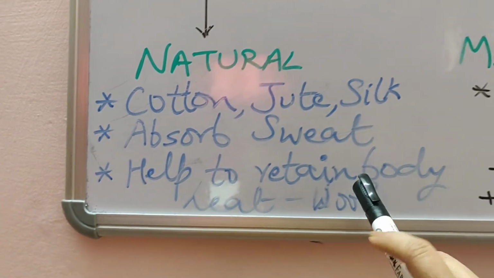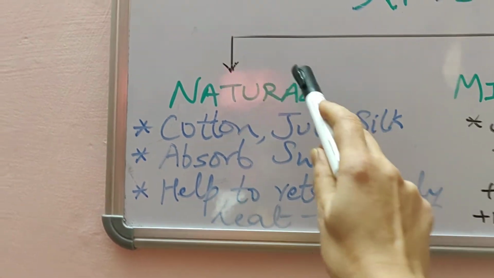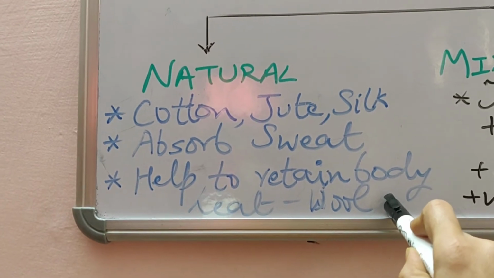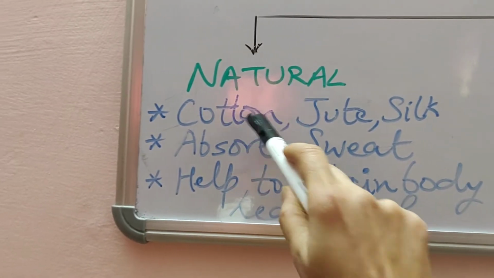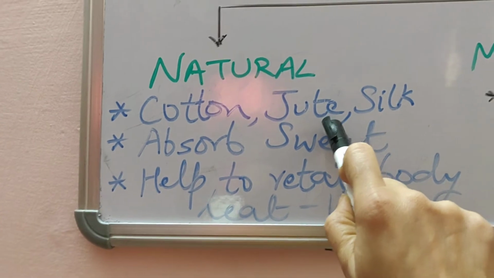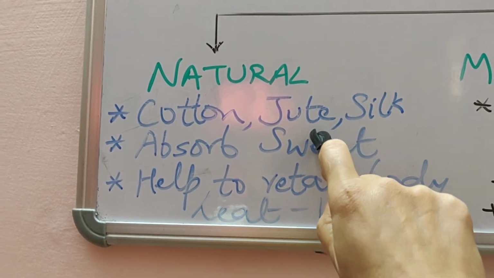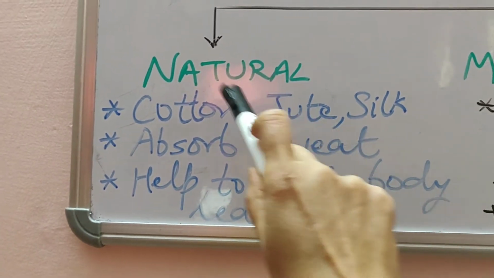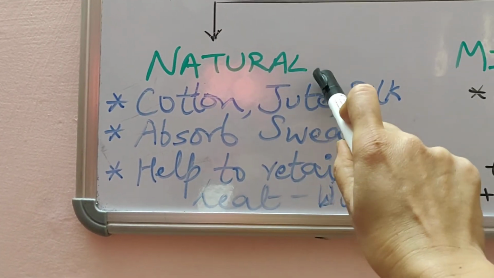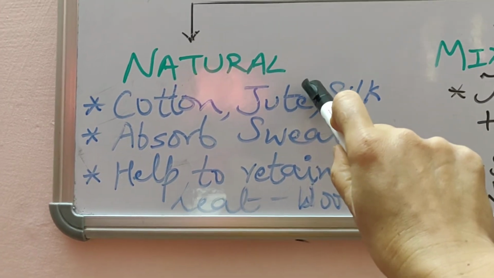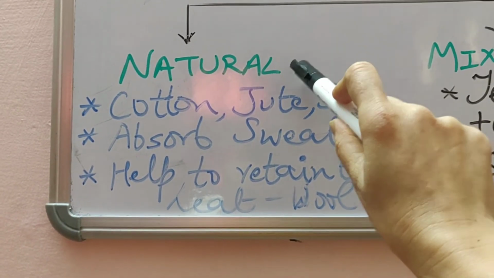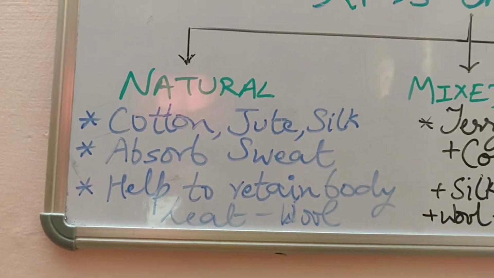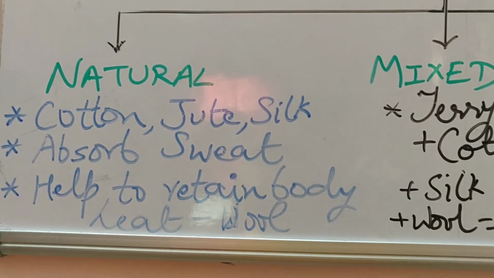pests. And then it cannot be used for various uses because it shrinks easily. So it has to be pressed on a regular basis. Plus many of these fibers, natural fibers, become dull and lose their color easily. So natural fibers are not very durable. They will not last for a long period of time, retaining their color, and they get shrunk very easily. So these are the basic ill effects of natural fibers or some drawbacks of natural fibers.